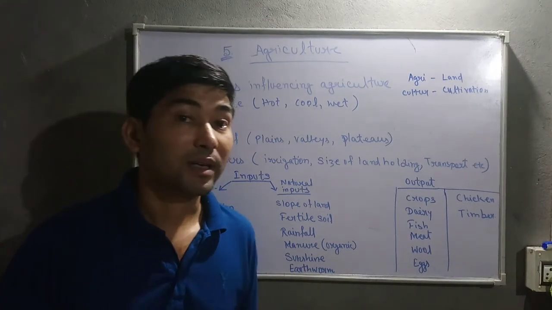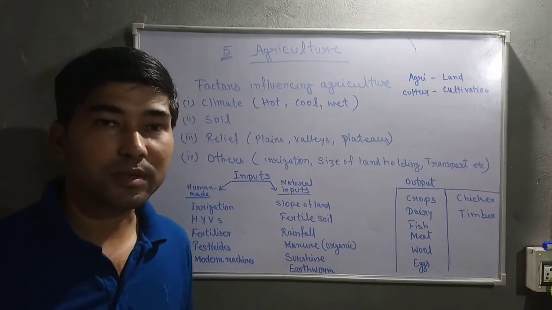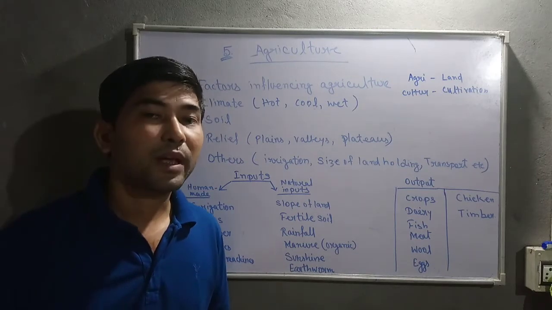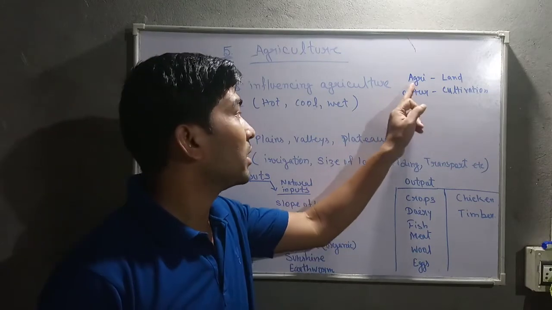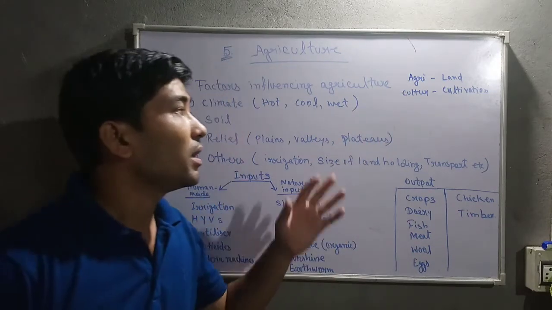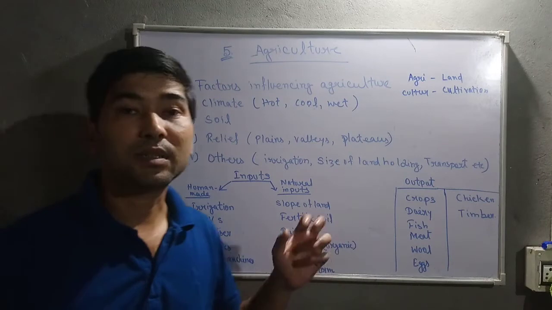Agriculture. What is agriculture? Agriculture is a process of preparing the land for the cultivation of crops. It is made up of two words. One is agri, another is culture. Agri means land and culture means cultivation.